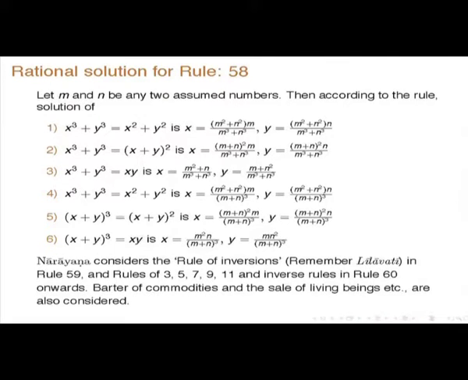and x cube plus y cubed is equal to x plus y whole squared, and x cube plus y cubed is equal to x y. So if you take any integers m and n, and you take this x and y like this, then you get this kind of a thing. So ghana yuti, yuti ghana: ghana yuti is the sum of the cubes, yuti ghana is the cube of the sum. That is the kind of thing he is doing.